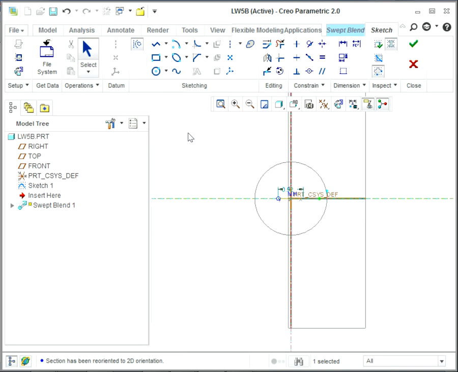It's not needed. Anyway, so I go from there. Okay, and the length is 1.5.